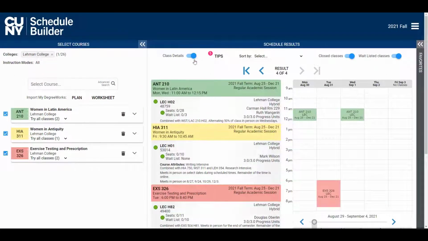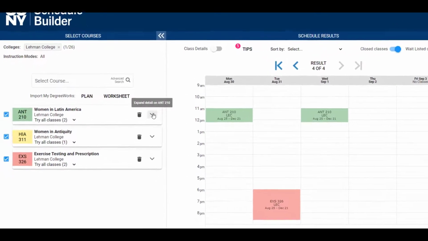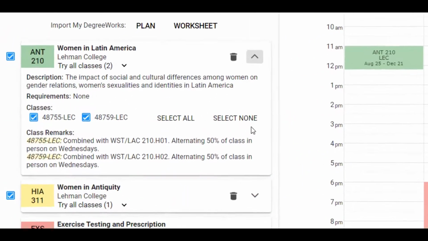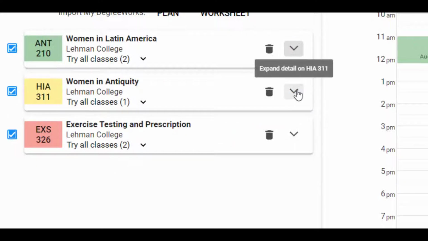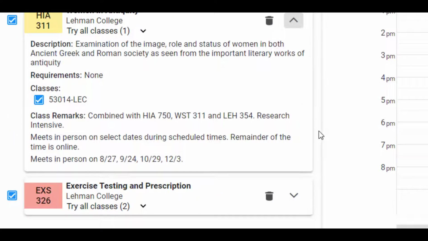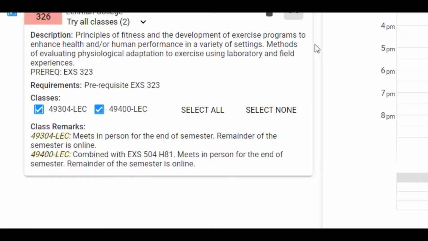Before we let you go, let's bring up three more examples of these interesting notes. For ANT 210, we get a note saying that these sections will be alternating 50% of the class in person on Wednesdays. For HIA 311, we get a note saying that this course will meet in person on selected dates during scheduled times. The remainder of the time is online. The dates will be listed below as well. And for EXS 326, both these sections will meet in person on the last day of the semester. The remainder will be met online.